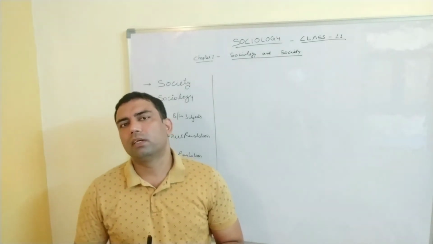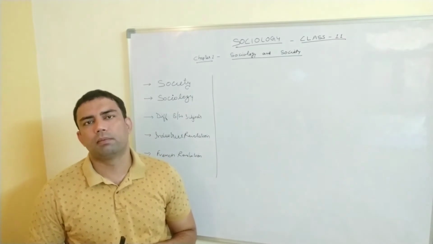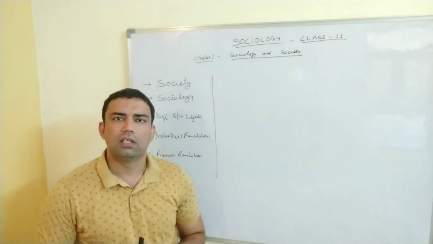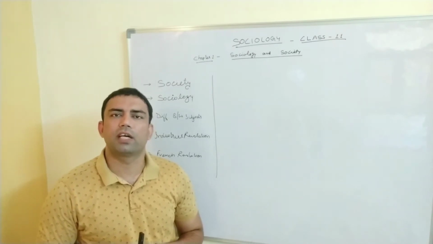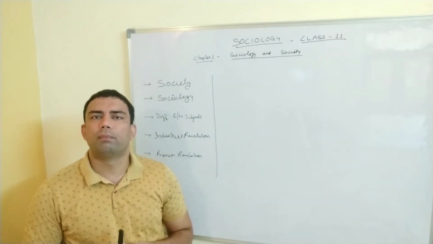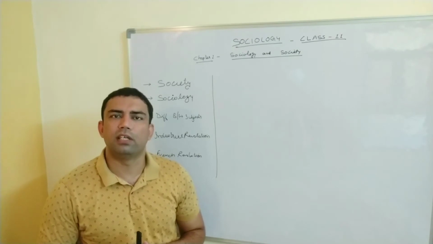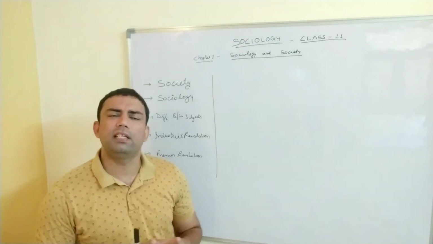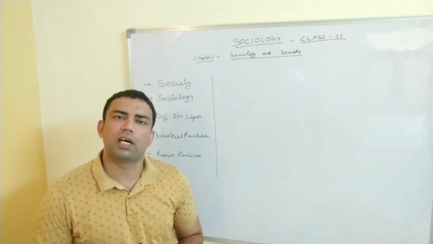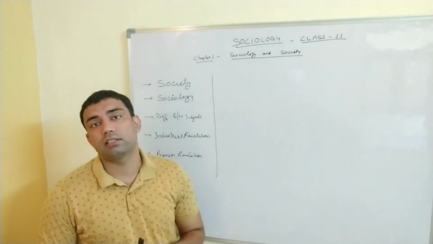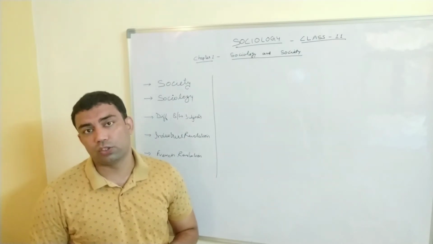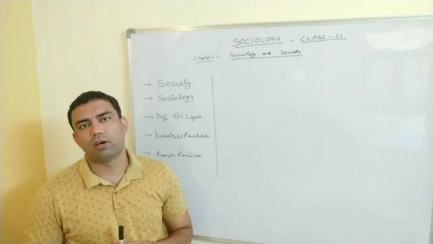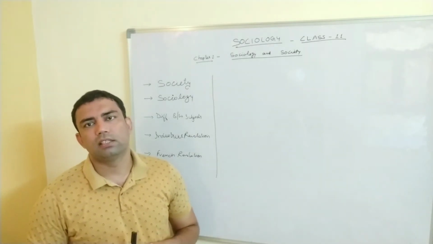Since we have become the member of the society since our birth, so it is not very difficult to understand for us. When we take birth, at the same time, we are becoming the member of a particular family, particular religion, particular caste, particular country. There are many things which are given to us soon after our birth. We were not asked about it. The choice is not taken from us. It is directly given to us without asking. So that is the society.